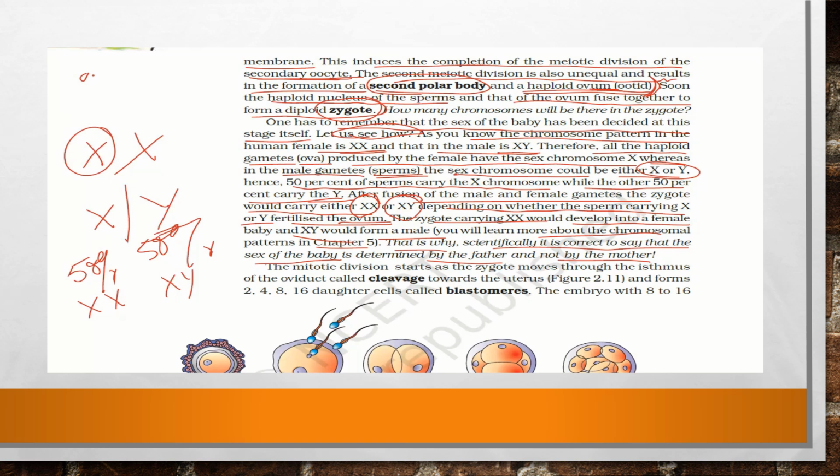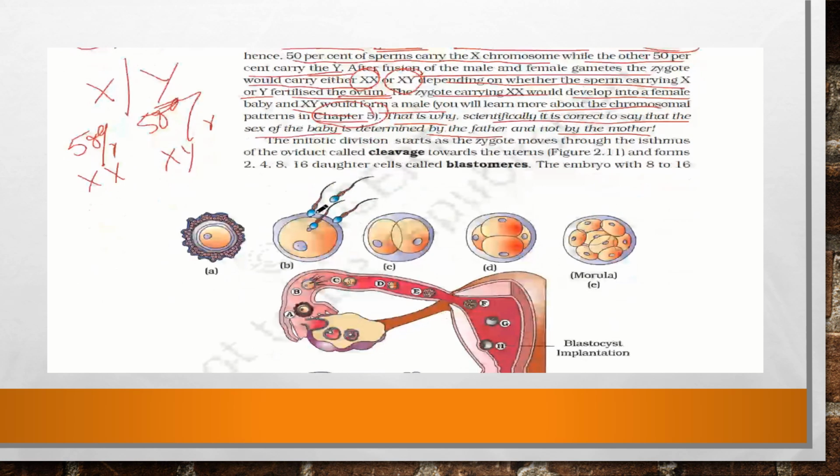Okay, so this is what you will be studying in detail in chapter 5, where we will be studying chromosomal patterns. Now, the mitotic division starts as a zygote moves to the isthmus of the oviduct, and it is called cleavage. As it moves through the isthmus of the oviduct towards the uterus, it is called cleavage.